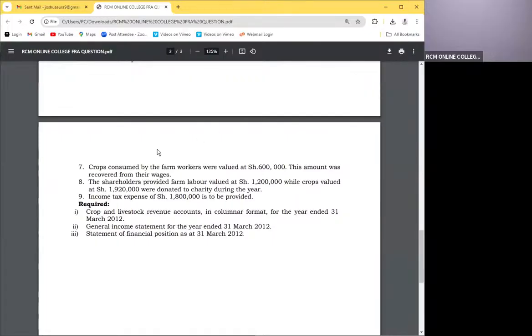And then they want us to give them a crop and livestock revenue account in a columnar format for the year ended 31st March 2012. And then later on, to take care of these indirect expenses, they want us to do a general income statement. And then number 3, we have the statement of financial position. So we shall do this straight away. Number 1, crop and livestock revenue accounts.